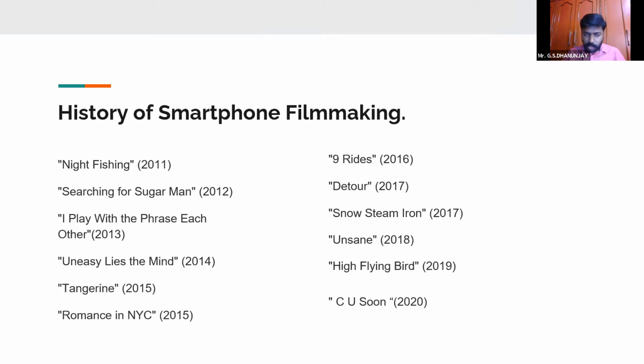And in order to bridge the smartphone generation with the real generation, there was a generation which is still existing, which we cannot ignore. That is DSLR filmmaking.